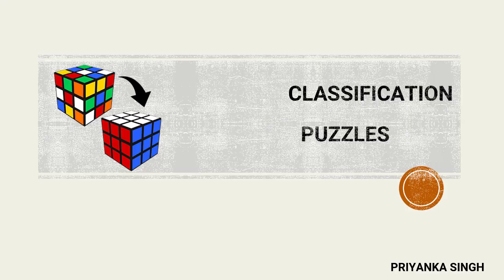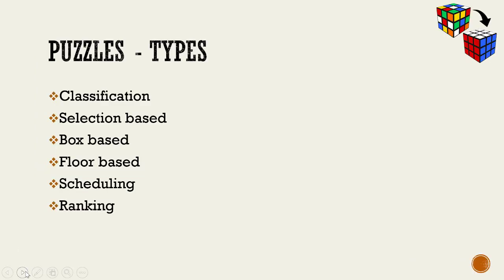Hello everyone. In this session, we are going to start one important topic of analytical reasoning, and that is puzzles. Now, puzzles have a lot of variations, as many as 6 to 7. Let's have a look at the variations that can be created inside puzzles. The most commonly framed questions on puzzles are classification, that we are going to do today. Then we have selection based puzzles.